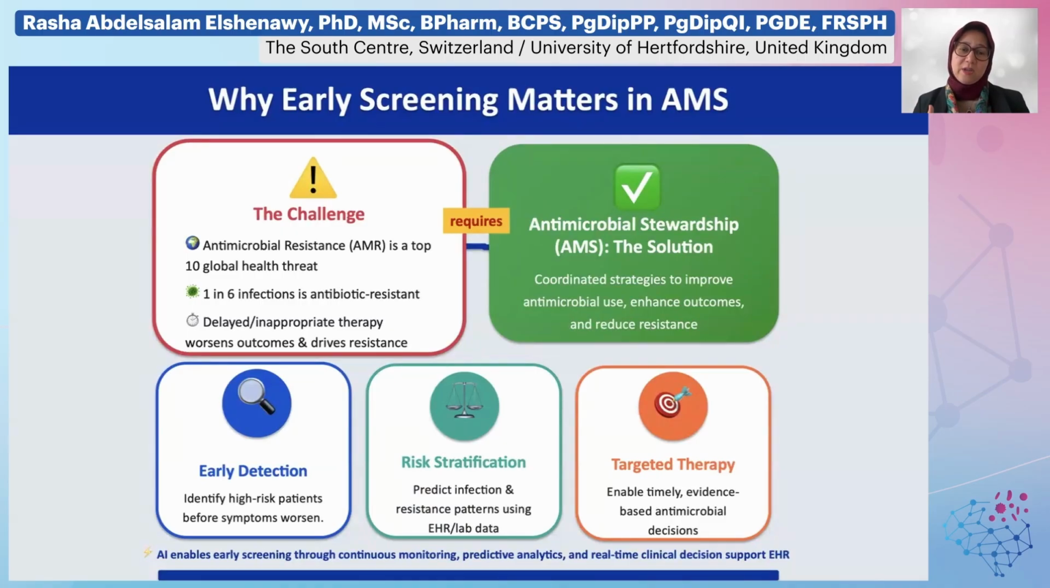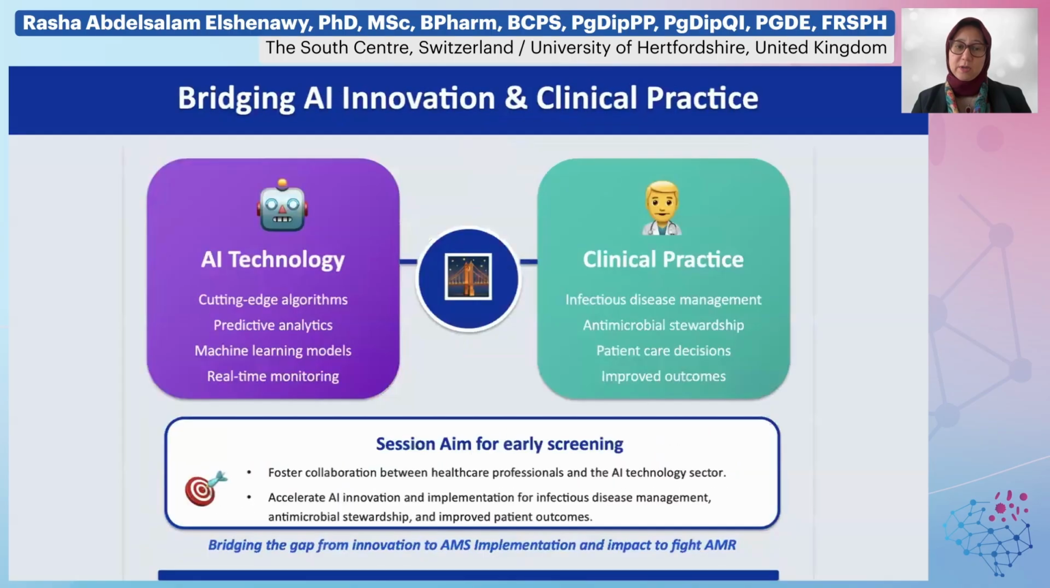In early screening, we need to ensure early detection of any high-risk patient before symptoms become worse, to be able to make risk stratification and predict any infection or resistance pattern, to provide targeted therapy and enable timely, appropriate, and evidence-based antibiotic prescribing and decision making. The role of AI in early screening is very important to maintain continuous monitoring, predictive analysis, and real-time decision support in our electronic health record.